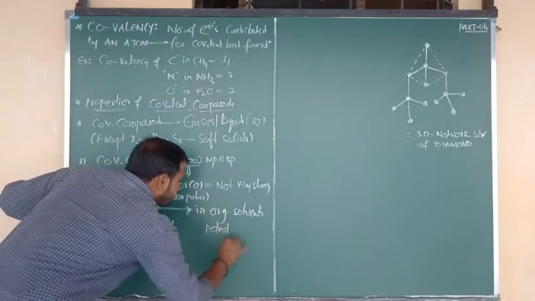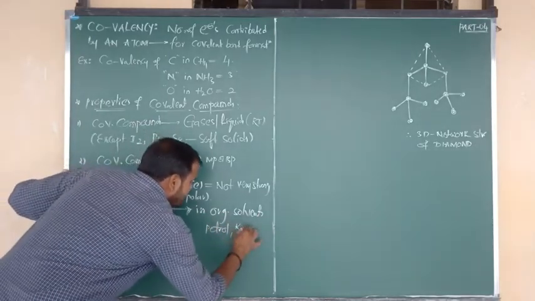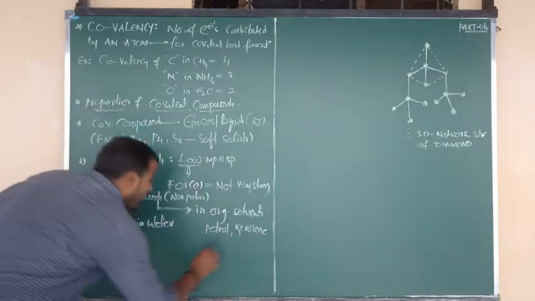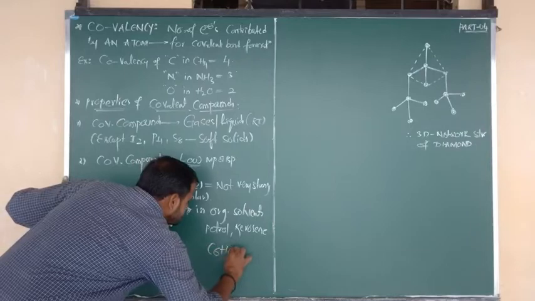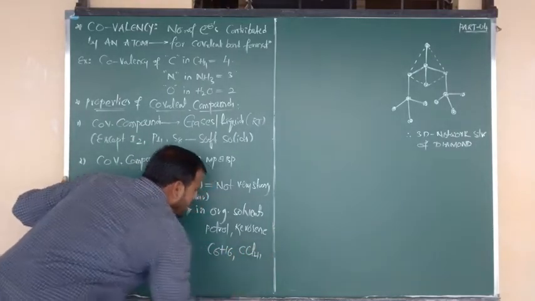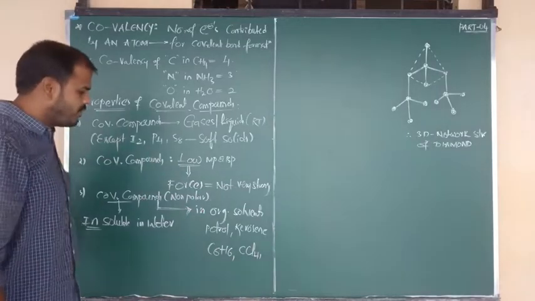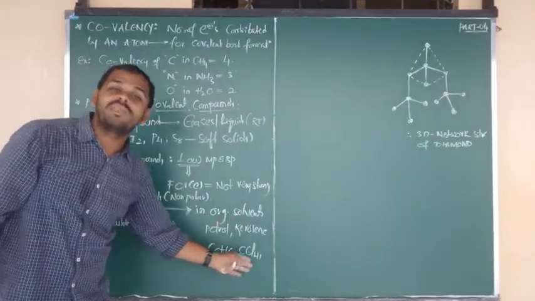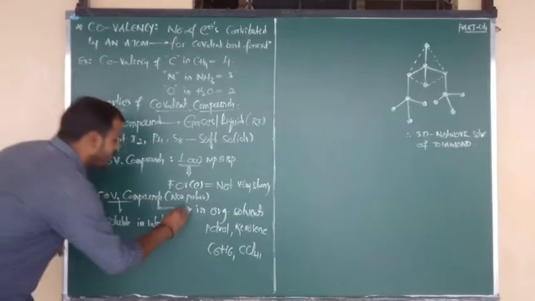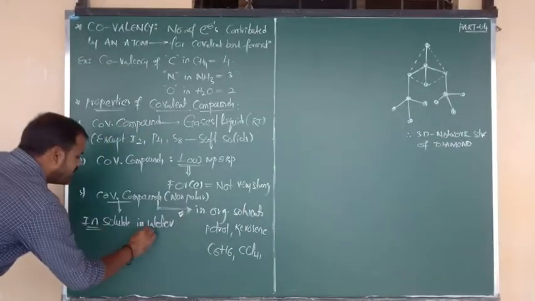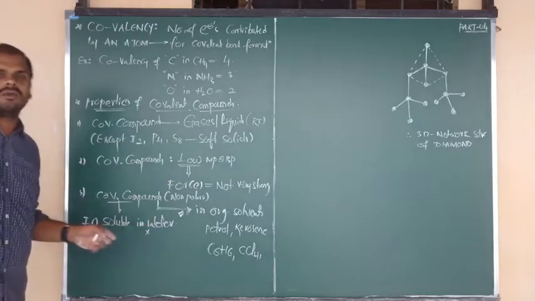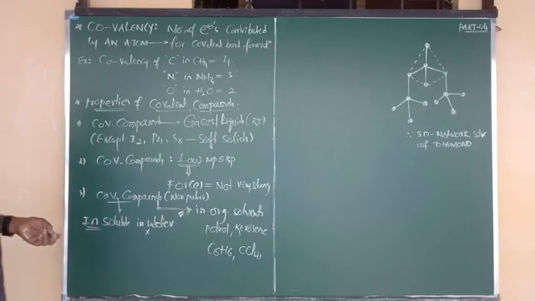You can consider petrol, kerosene, and benzene. The formula of benzene is C6H6. Also carbon tetrachloride, CCl4. All these are organic solvents. In these, covalent compounds can dissolve, but they are insoluble in water. This is quite the opposite of ionic compounds. Okay, all of you? Good.